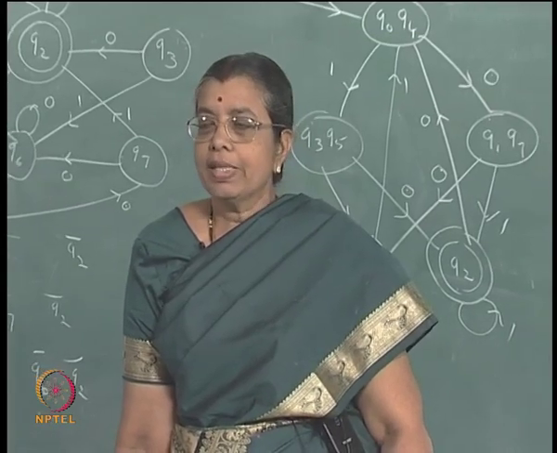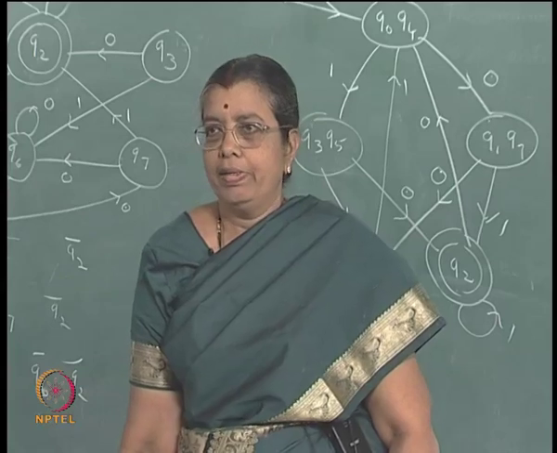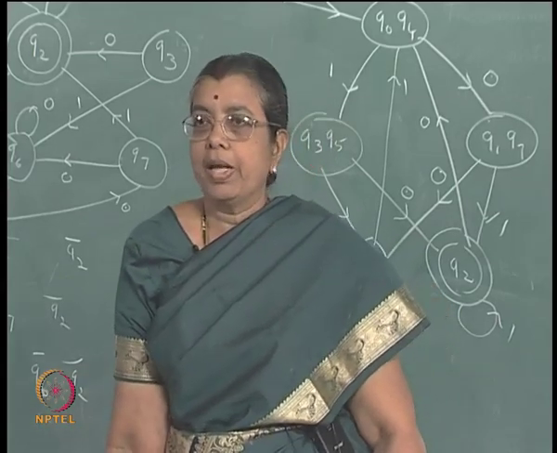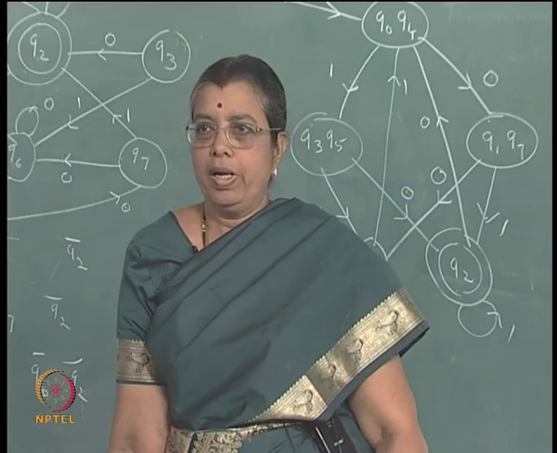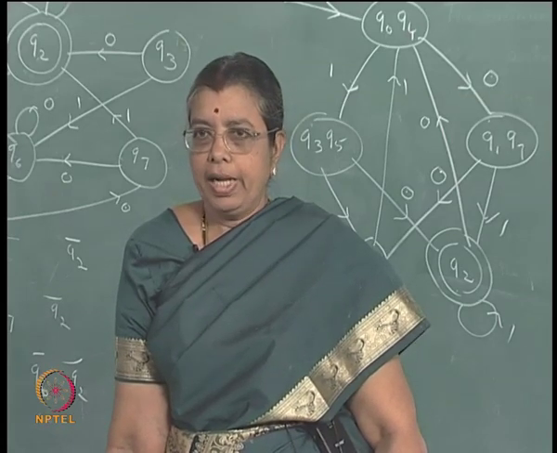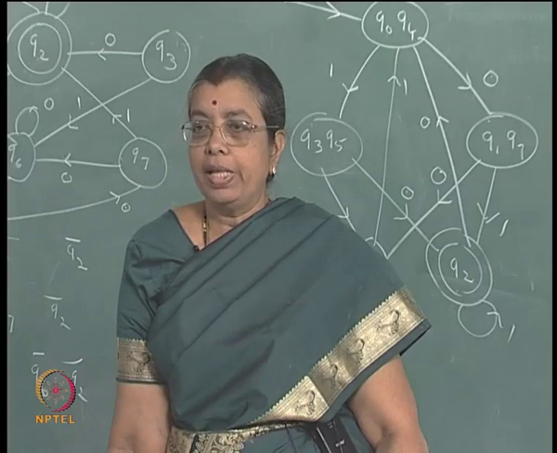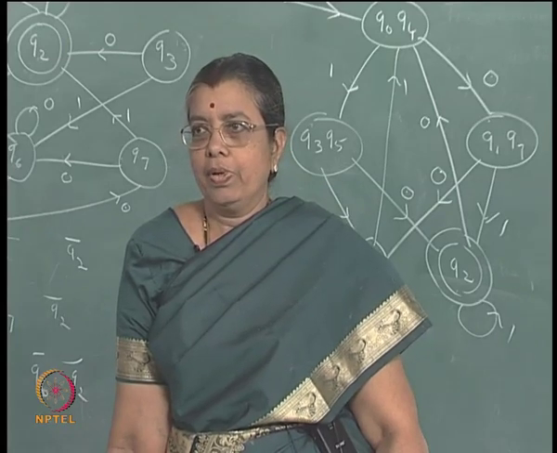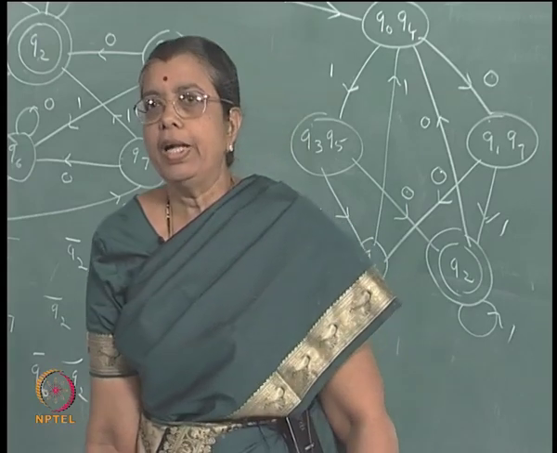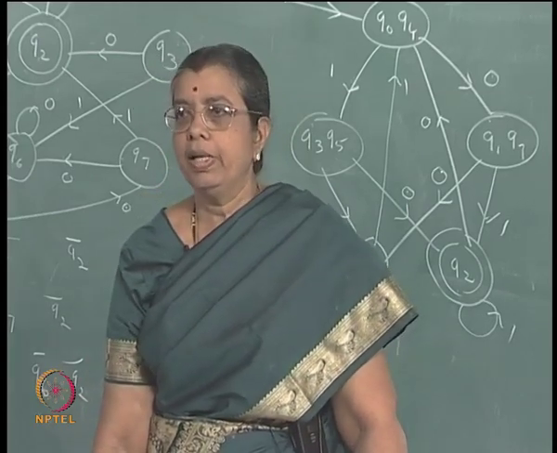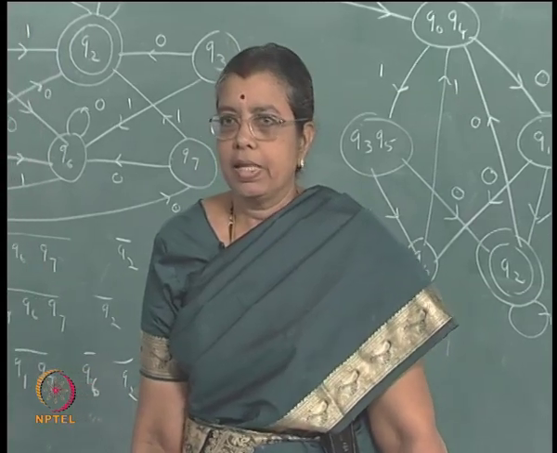In that case also you can have a sort of minimization procedure, but what we would like to consider is how you define the output. Does the output depend on the state alone, or does the output depend on the state and the input? We have to check. Depending upon that we call it a Moore machine or a Mealy machine. This we shall consider in the next lecture.